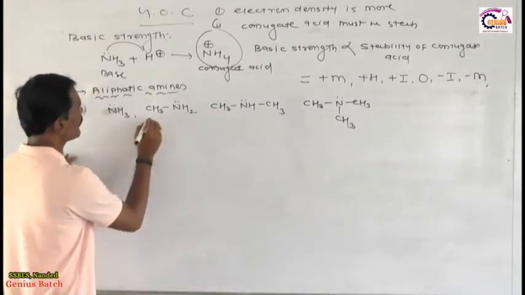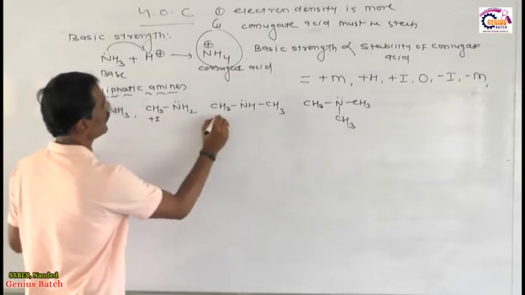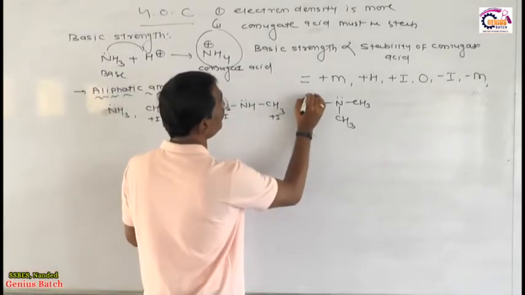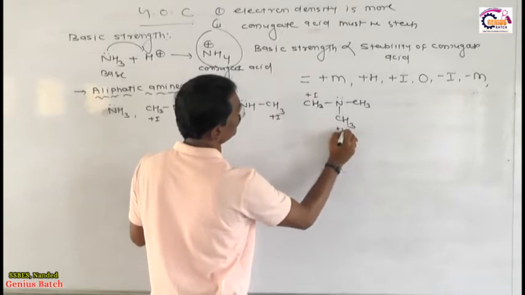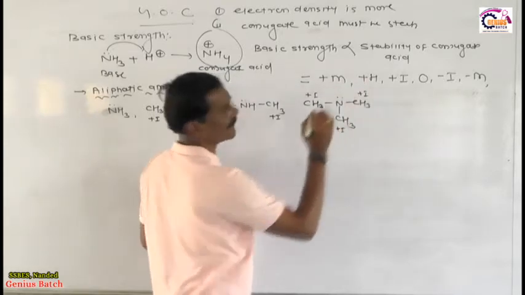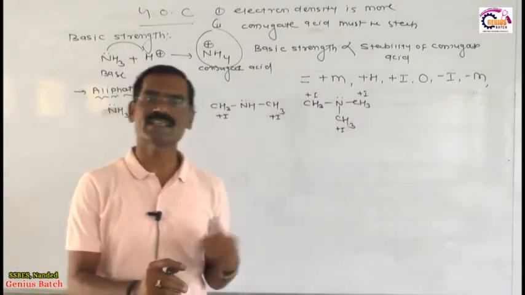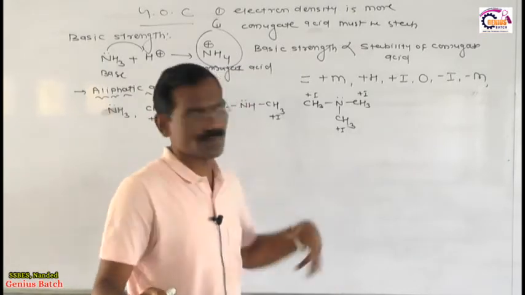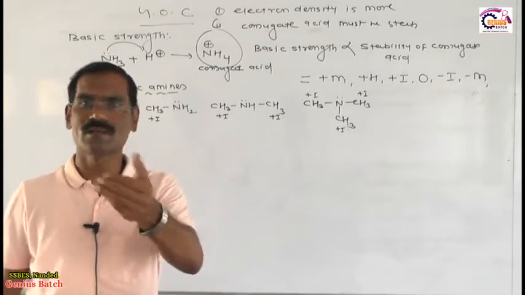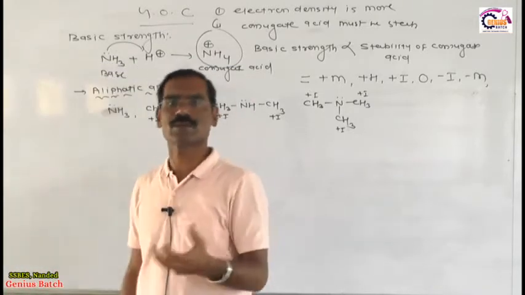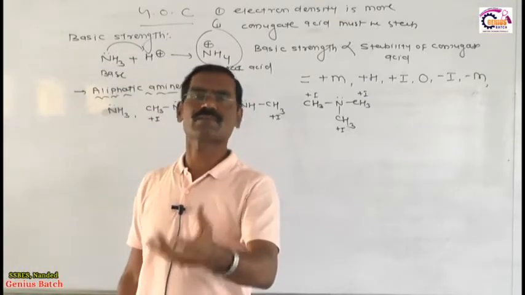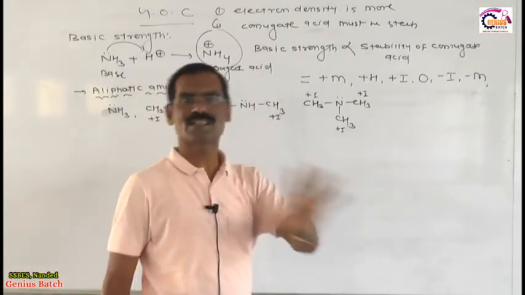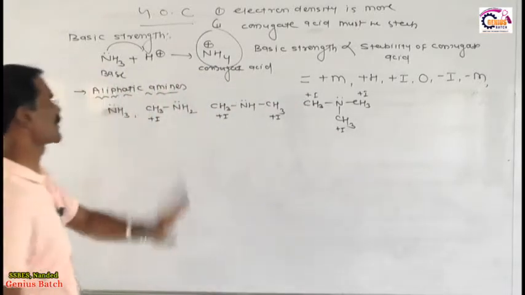You people say methyl group creates the positive inductive effect, here also positive inductive, here also positive inductive, here 3 positive inductive, because we cannot say hyperconjugation here. Direct base cannot show hyperconjugation. If it is attached to a double bond, then hyperconjugation is possible, because hyperconjugation is the phenomenon of either carbocation, carbon free radical or alkenes. But out of these 3 cases, no case is present, therefore no hyperconjugation, only positive inductive.